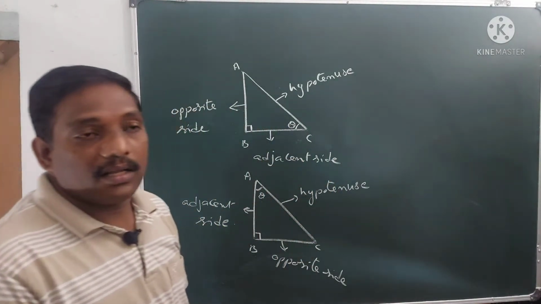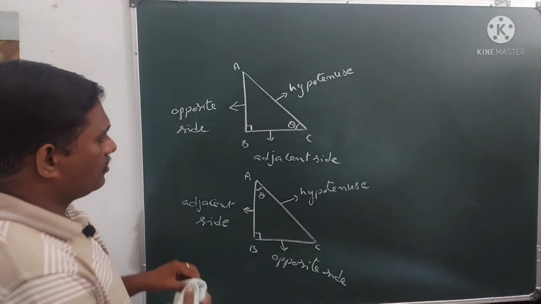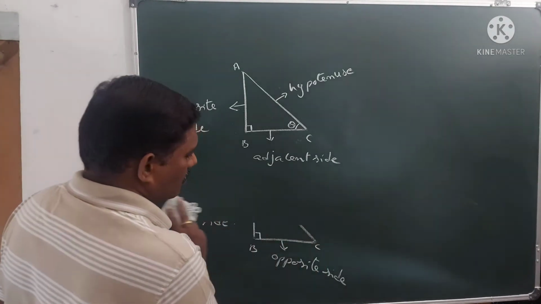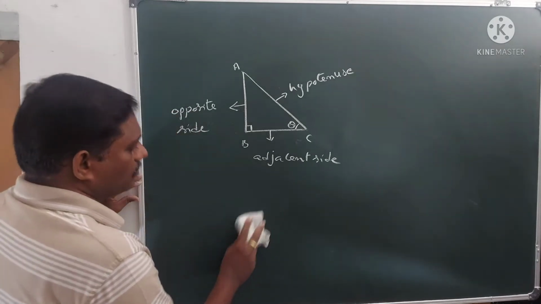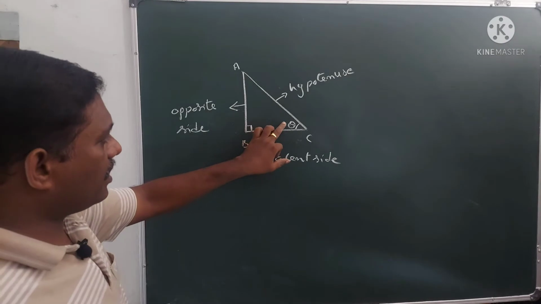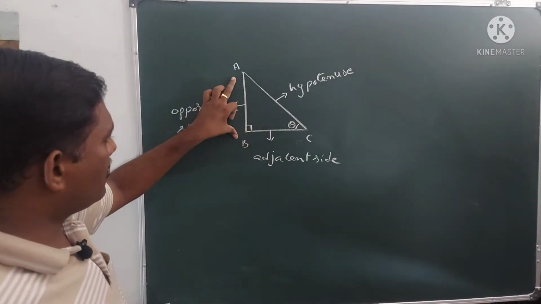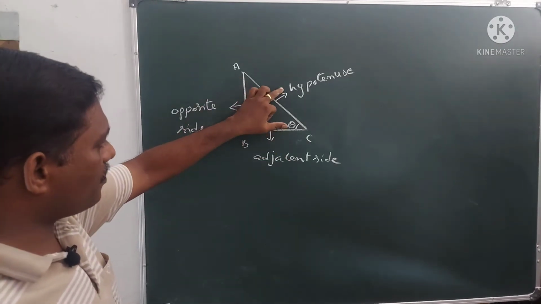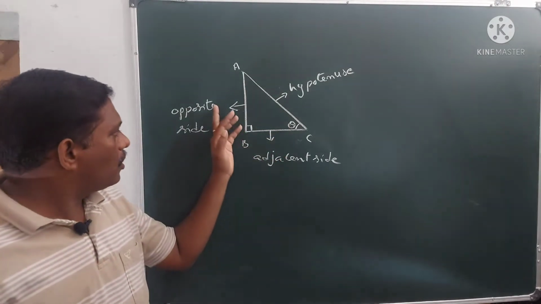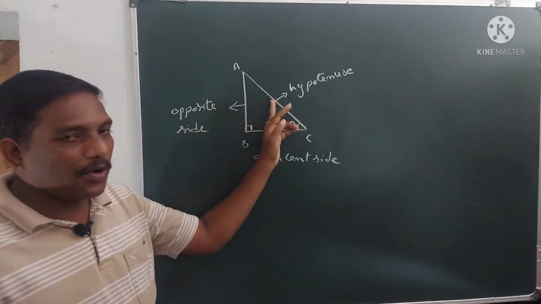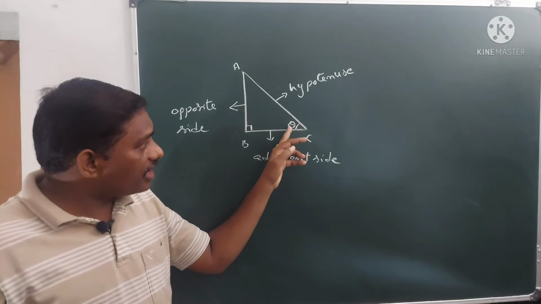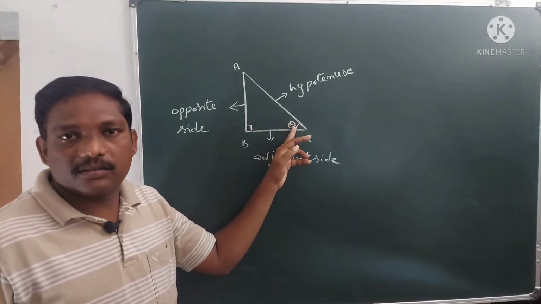Next, let us name the ratios. Now we take one of these figures. Here is the position of theta. This is the opposite side, this is the hypotenuse, and this is the adjacent side. If I write the trigonometric ratio of opposite side to hypotenuse, it is called the sine ratio for the angle theta.